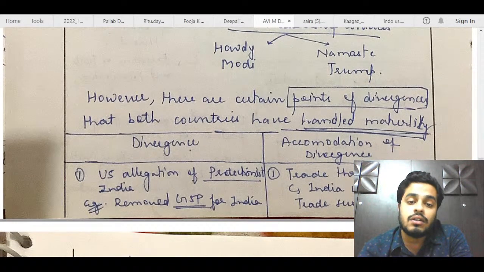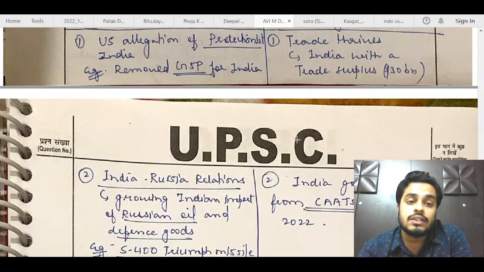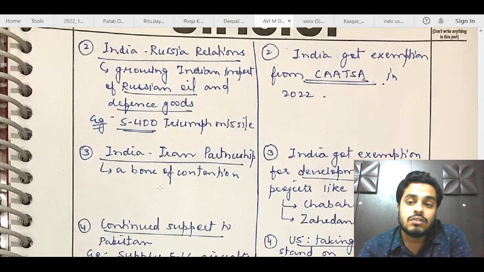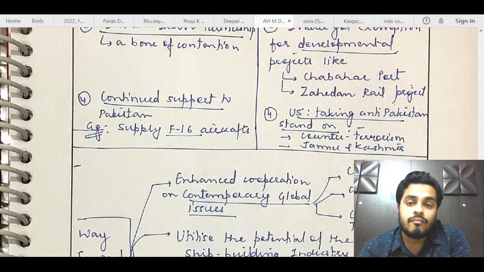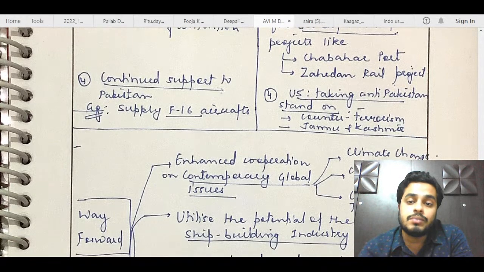Now see here, guys, he has shown how this divergence has been accommodated. So this will give some bonus marks to this copy. Divergence has been shown by this GSP thing, India-Russia relations. As I told you guys, he has written about exemption from CAATSA. India-Iran partnership has also been written. Afghanistan issue is missing here. You can mention this here, Abhi.